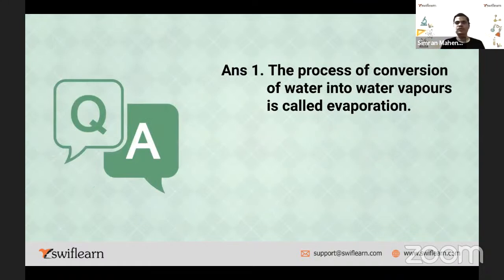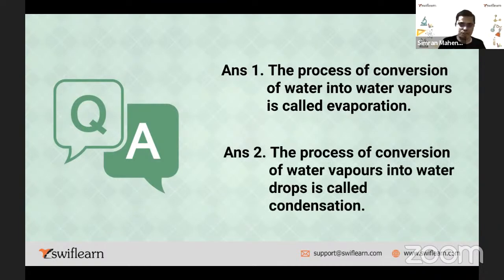The process of conversion of water into water vapors is called as evaporation. Water into water vapors. By heating, of course, you have to give the heat. Then the process condensation is what? The process of conversion of water vapors into water drops is called as condensation.